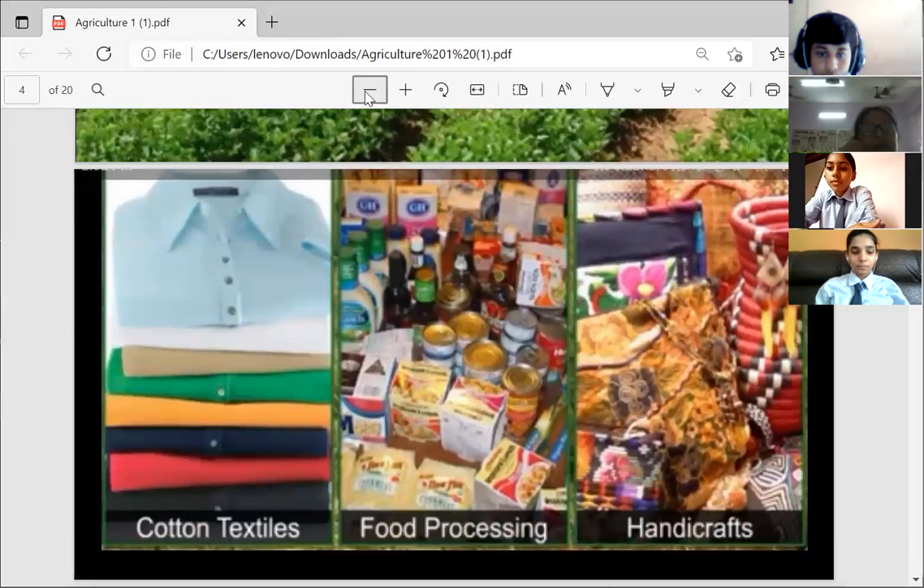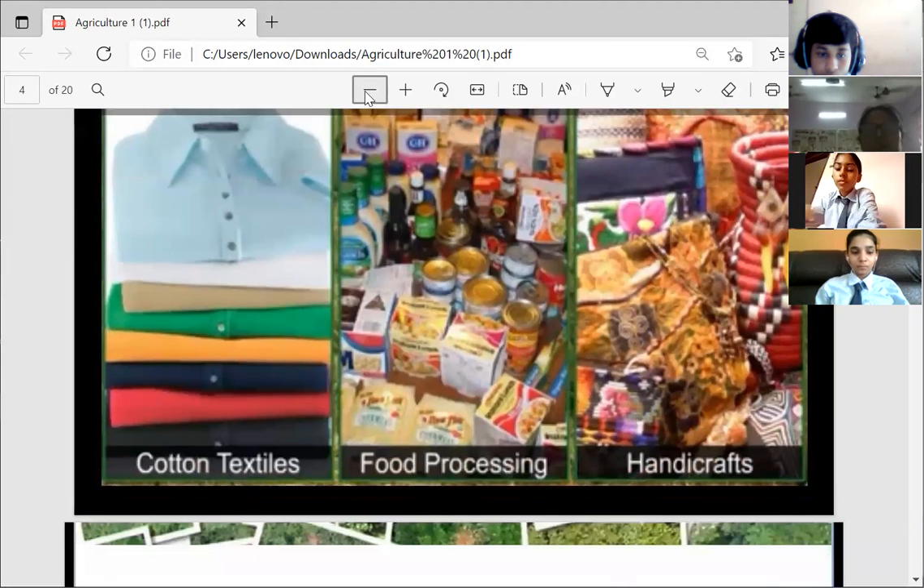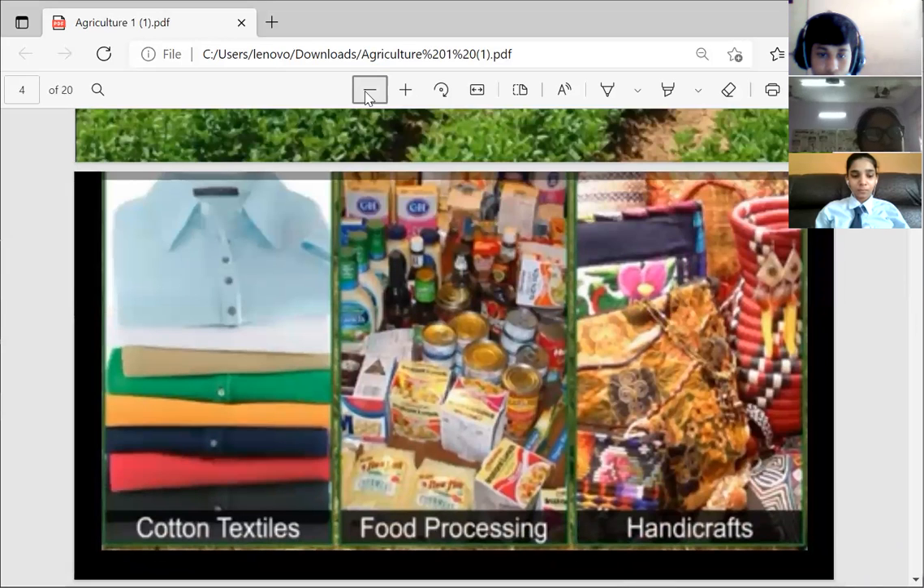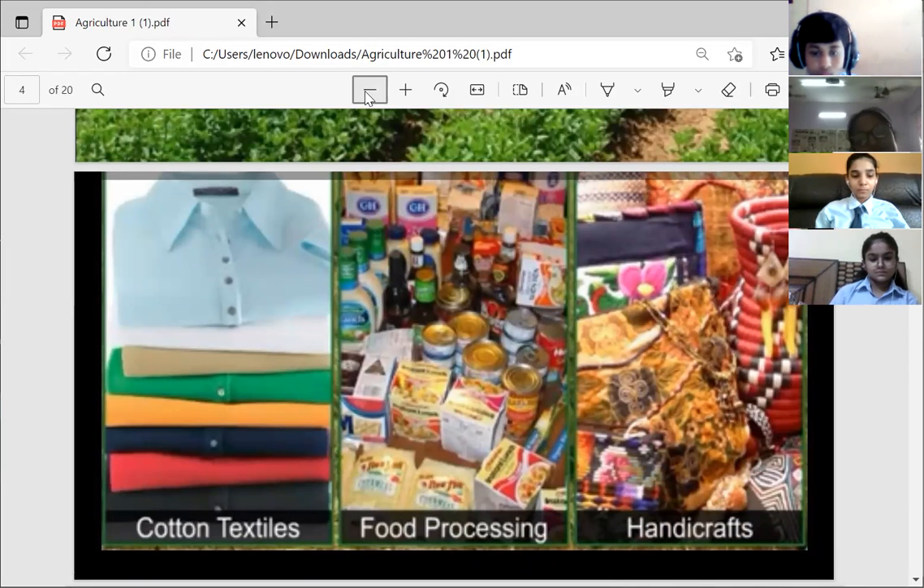Here, the main aim of agriculture is to provide food to the growing population. But besides this, agriculture also provides raw material for various agro-based industries. For example, for the cotton textile industry, it provides raw cotton. For various food processing industries, it provides raw material in the form of fruits for making jams, then mango, chilies for making pickle, then tomatoes for making ketchups, etc.